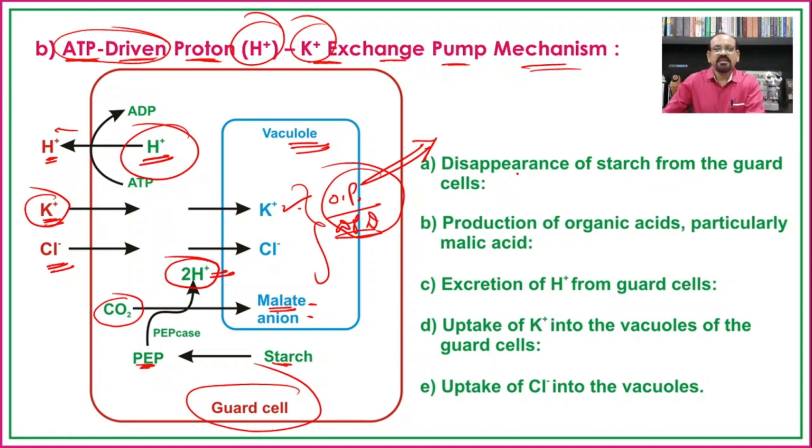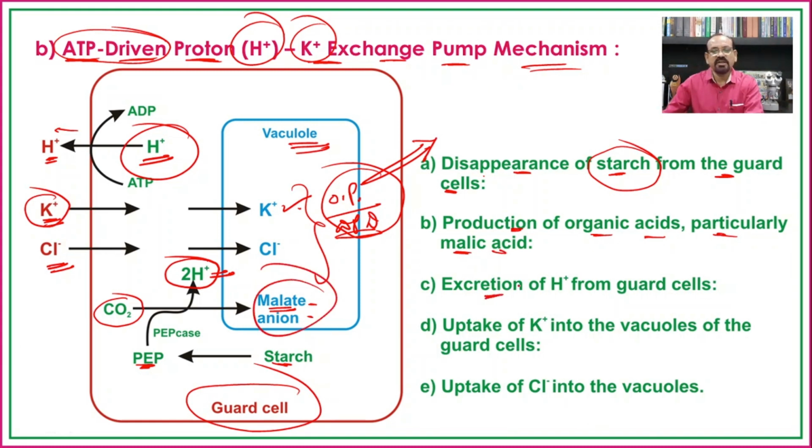If we look at the disappearance of starch from the guard cells, this means that there is no starch in the guard cell when the stomata are open. Then there is production of organic acid, particularly malic acid, as we have seen.